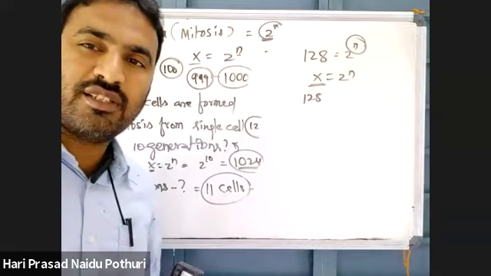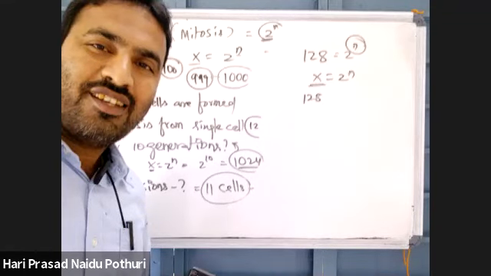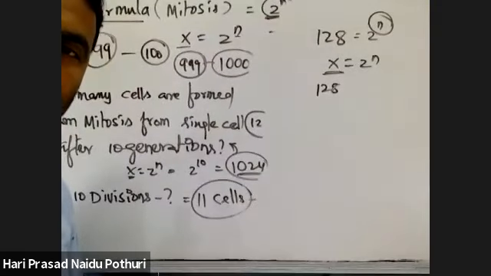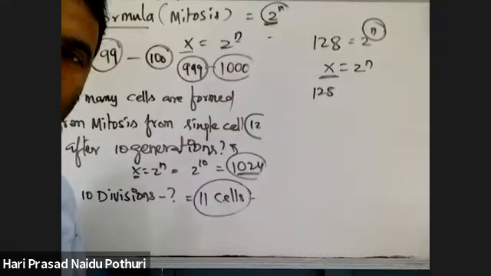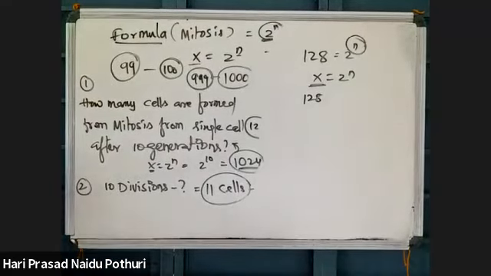N is equal to 7, that we know. N is equal to 7, that we can write as log 128 base 2. Log values we need to apply. That's why I told you I am poor in mathematics. Not poor, but once upon a time I studied mathematics.